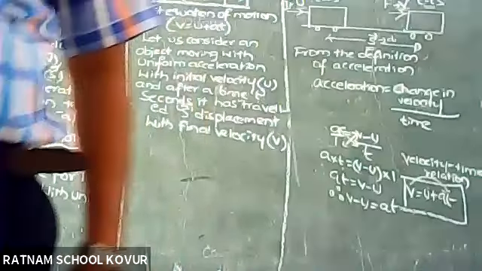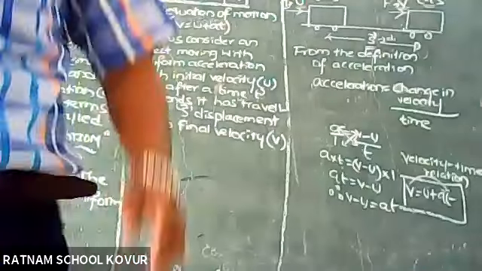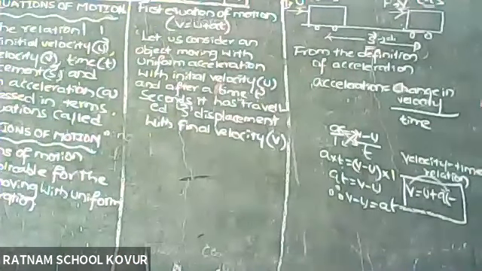Sir, acceleration is change in velocity, say again. Acceleration is equal to change in velocity by time taken. This one you are asking? A is equal to (V minus U) by T.